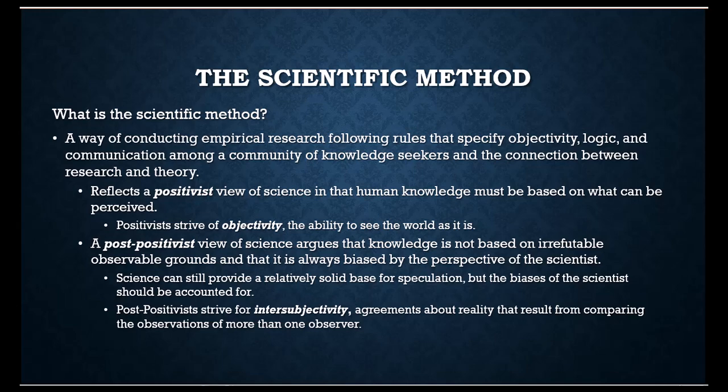science. And this is the idea that human knowledge must be based on what can be perceived and that we can be objective about the world around us, and that whatever we find through this scientific process, as long as we are objective, is the real truth, is reality. Now, this has been the main view of scientists for a very long time. But recently, and I say recently meaning the last 50 or so years, there's been a push toward a post-positivist view of science that argues that knowledge is not based on irrefutable observable grounds, and that it is always biased by the perspective of the scientist.